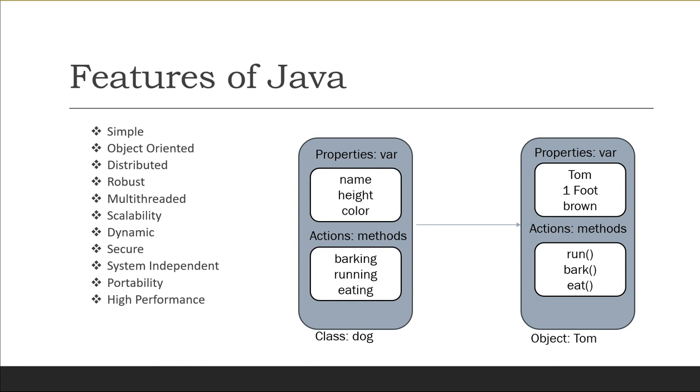Second thing is Java is interpreted. What is the interpreter? Interpreter means it is going to scan one by one all the statements that we have written in the program, and then it will compile it. So basically that is the work of the JVM with the help of JIT, that is nothing but the just-in-time compiler. We will also discuss that in detail at a later point of time.